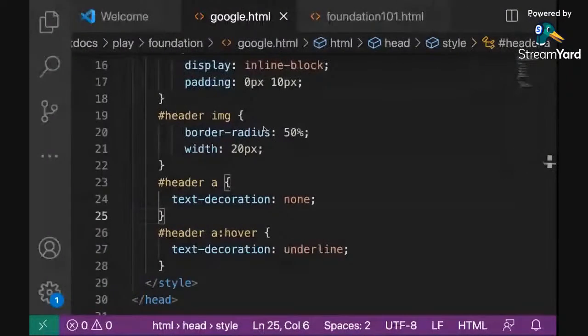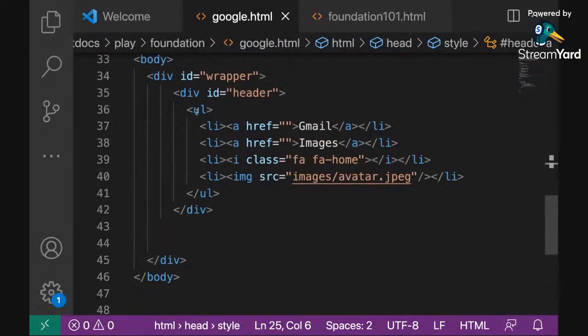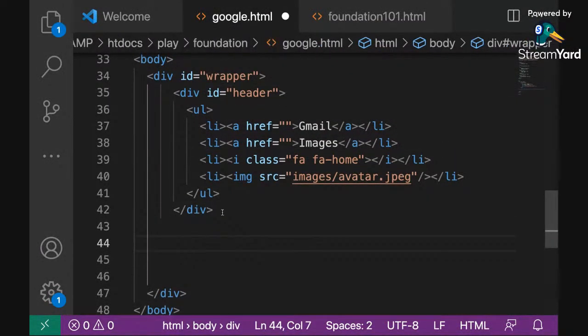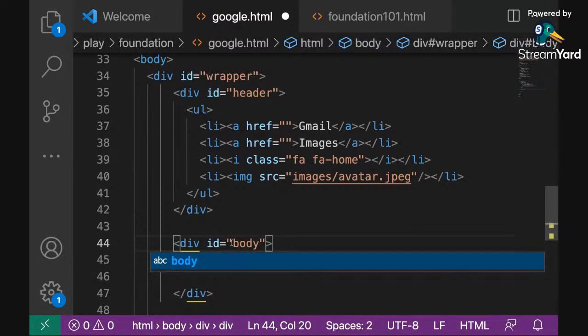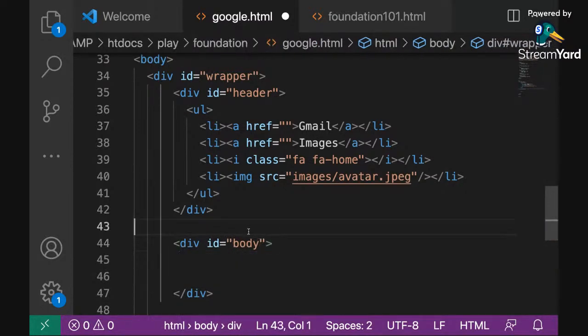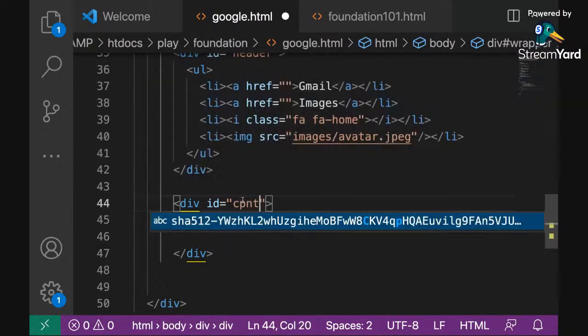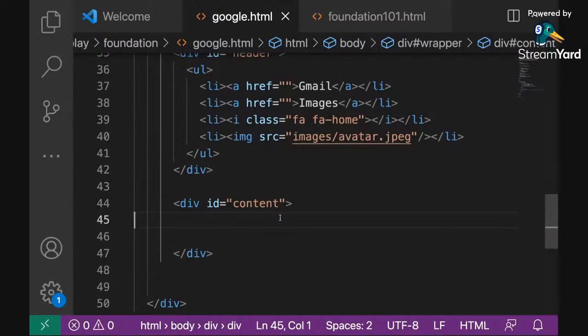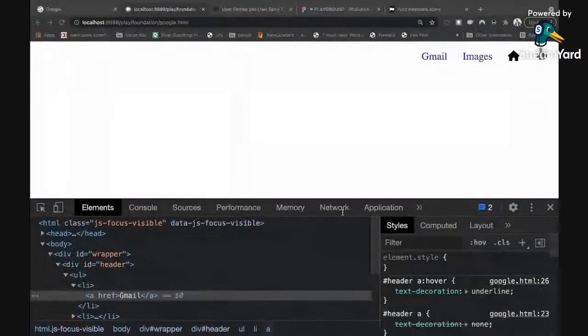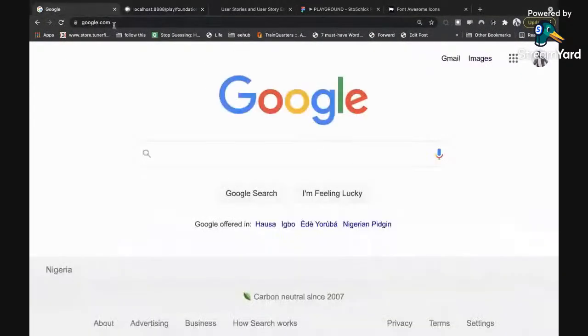So I'm going to go back to my code, and then so we're done with the main header. I'm going to introduce the next box. I told you that you should think about it in boxes. So I'm going to introduce the next box, and I will call it the content or the body or whatever you want to call it, or the second row. You can call it anything you want, but let's just call it the content for now. Inside the content, what do we have? We have the image for the Google logo.